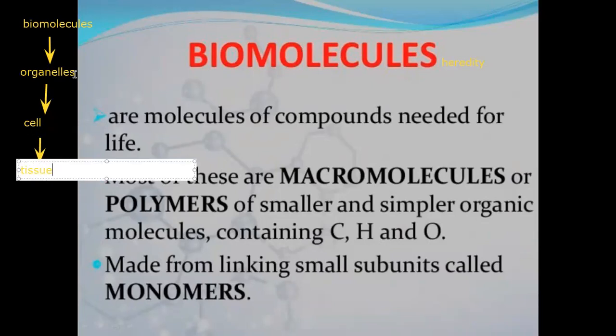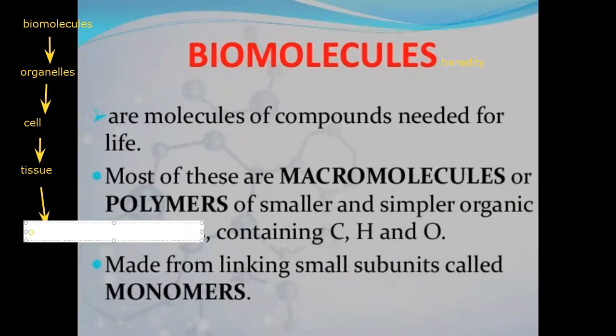And a group of different tissues forms an organ. Organs like heart, blood vessels, brain, nerves, stomach, small intestine.